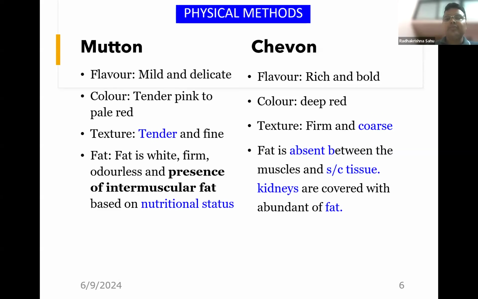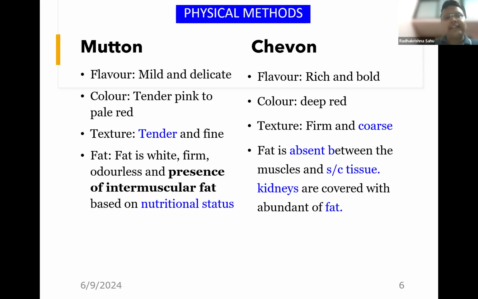But this intermuscular fat difference does not hold significance because it will vary from animal to animal, specifically based on the nutritional status. It is written that fat is absent between the muscles, but if one goat is well nourished, there are chances that intermuscular fat might be present. So these physical methods do not hold very high ground while differentiating the species.